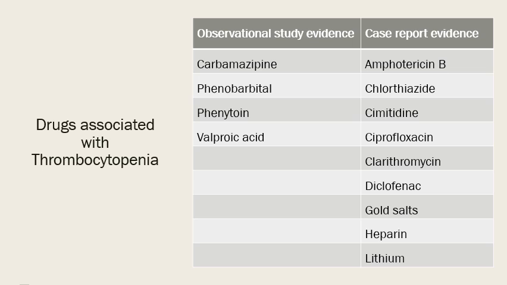Here are the examples of the certain drugs that may cause the thrombocytopenia. The observational studies evidence that carbamazepine, phenobarbital, phenytoin, and valproic acid are causing the thrombocytopenia, while the case reports suggest that amphotericin B, chlorothiazide, cimetidine, ciprofloxacin, clarithromycin, diclofenac sodium, gold salts, heparin, and lithium can cause thrombocytopenia.